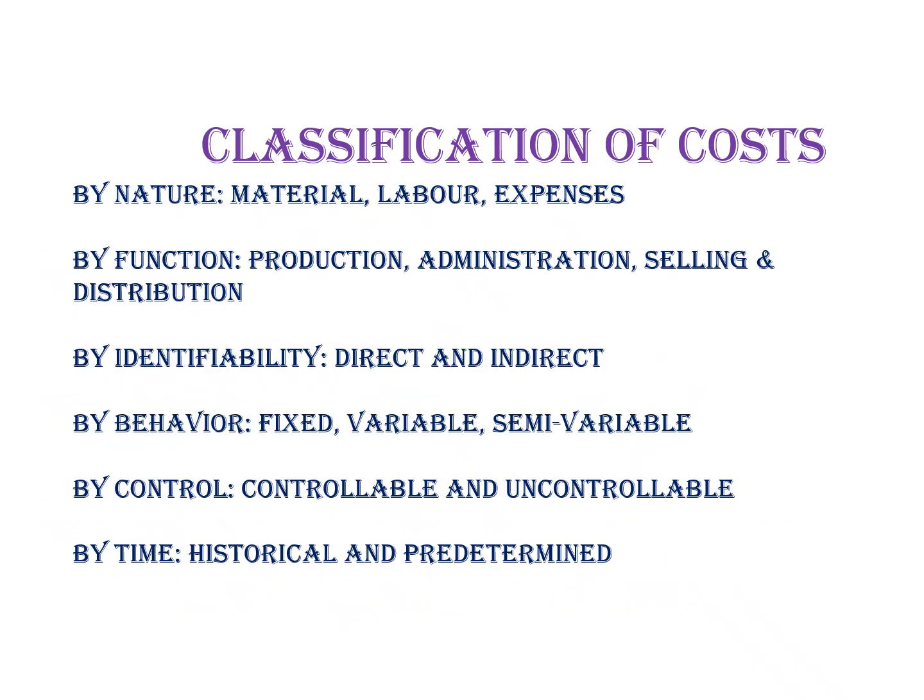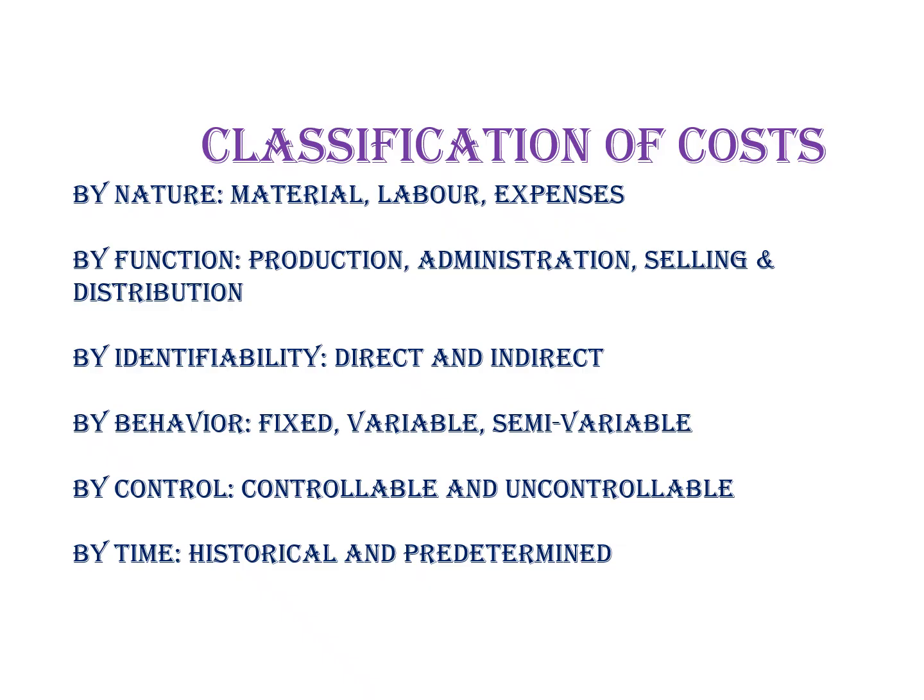Classification of cost. Cost can be classified according to its nature, function, identifiability, behavior, control, and time. By nature, the cost can be classified as material, labor, and overheads together, which helps us to analyze the total cost. By function, it can be the cost incurred for the production process, for administration, and for selling and distribution. By identifiability, it may be direct or indirect cost.